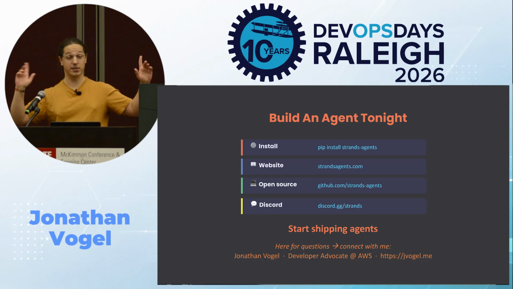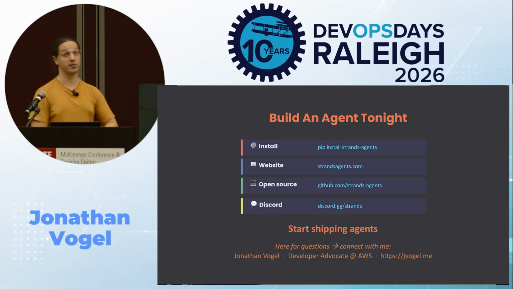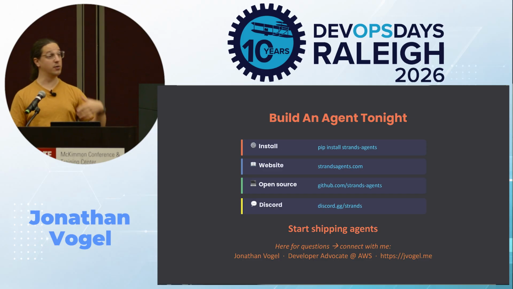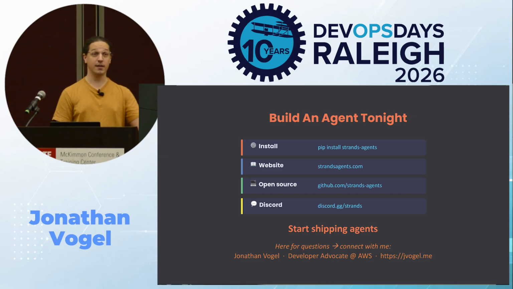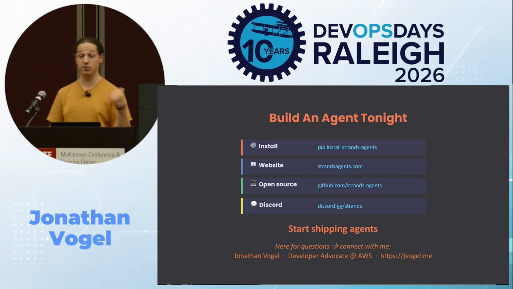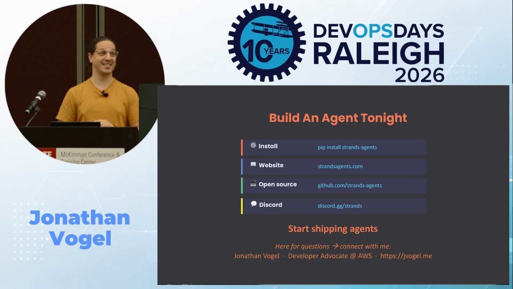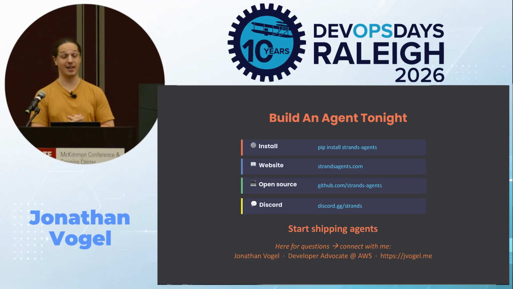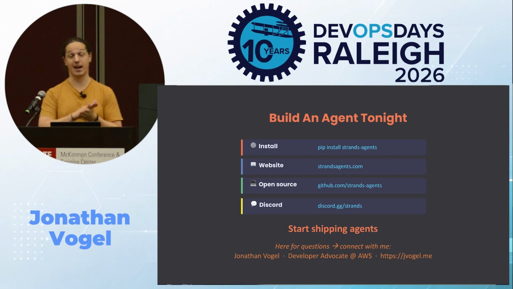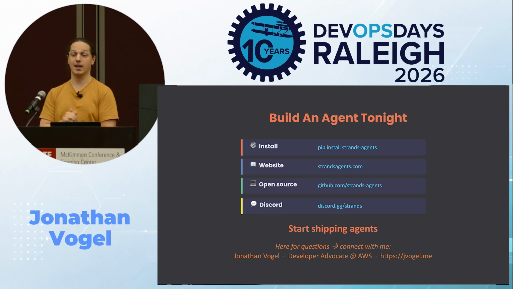Go ahead, you can take a picture of this. We recently launched a Discord community for Strands builders. So when you go out there and build with Strands, if you've got questions, of course you can reach out to me directly, but for the Discord, there's experts way deeper with Strands than me that are hanging out there all the time. So definitely feel free to take advantage of that. The docs are at strandsagents.com. The GitHub is under Strands Agent.